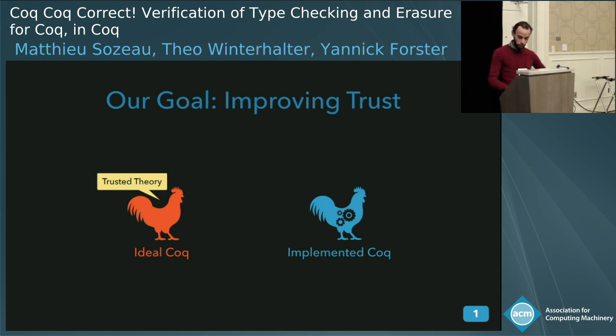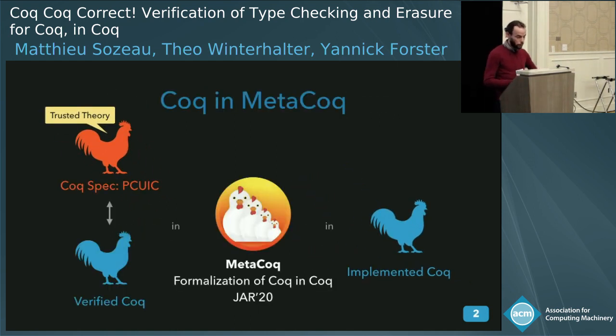We want to do that by actually formalizing the theory that is implemented by Coq in Coq. So we're going to have a Coq spec of the polymorphic calculus of inductive constructions that is going to have a reference implementation verified in Coq. That's what we're going to present today. All of this is done in the MetaCoq framework, which is a framework in Coq that allows you to verify Coq terms and define things on them, like plugins.